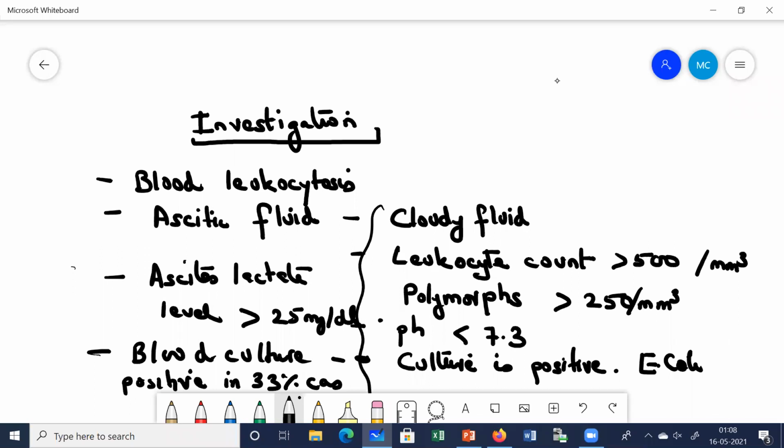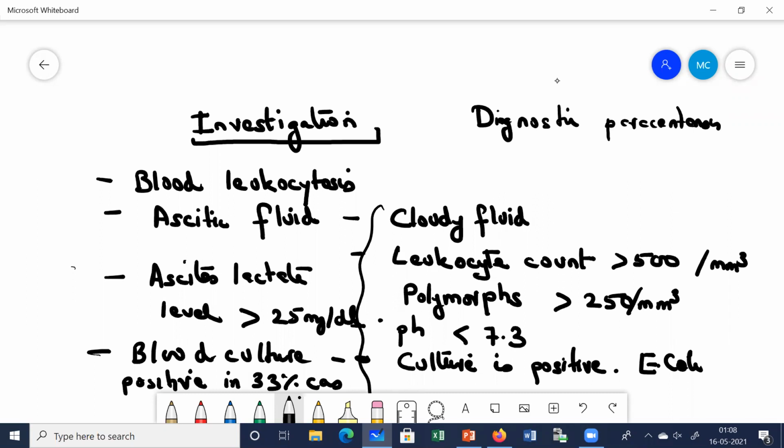Okay, so investigation, as I just told you, these investigations are to be done in which patient? In which we have a strong suspicion of spontaneous bacterial peritonitis. So we perform a diagnostic paracentesis.